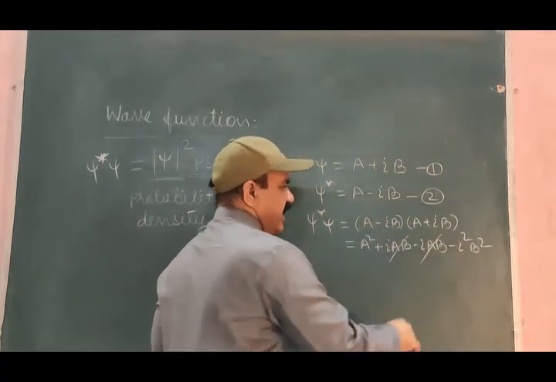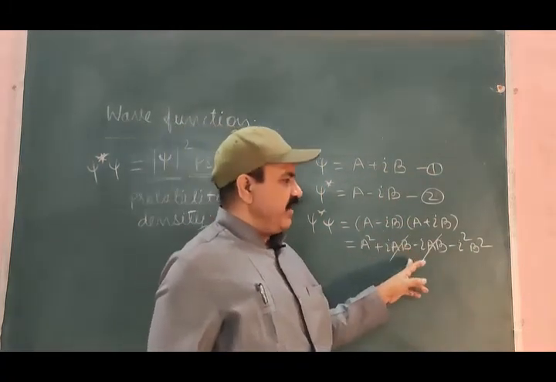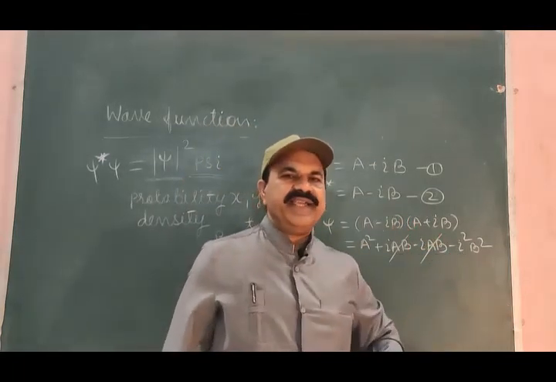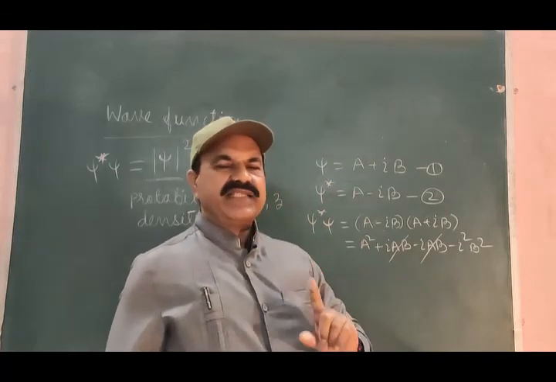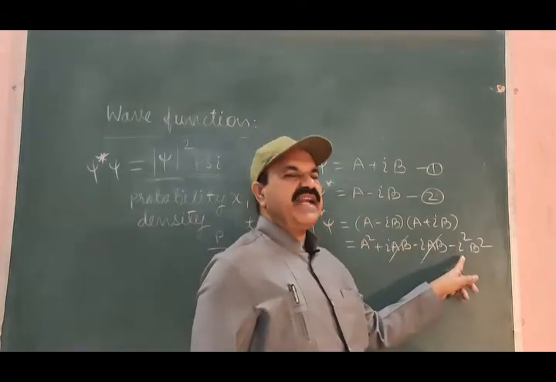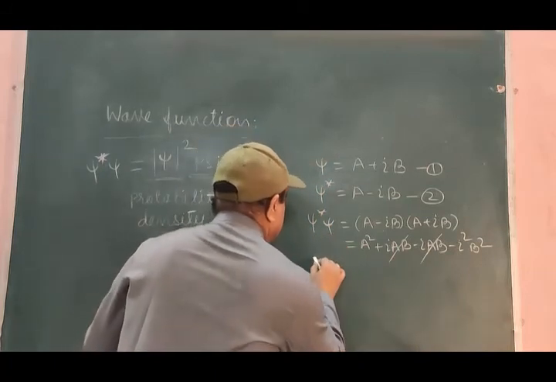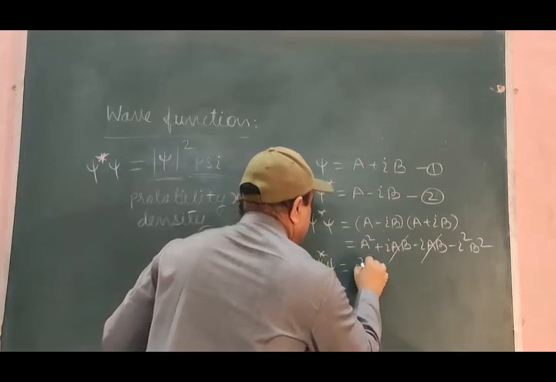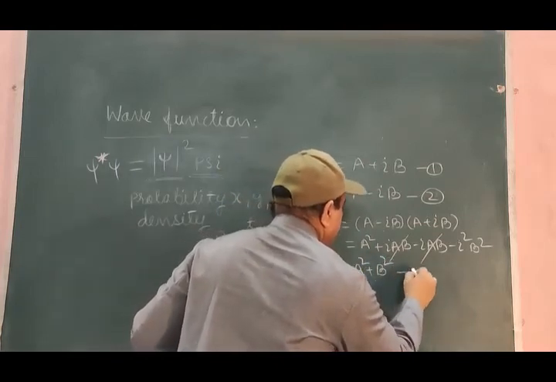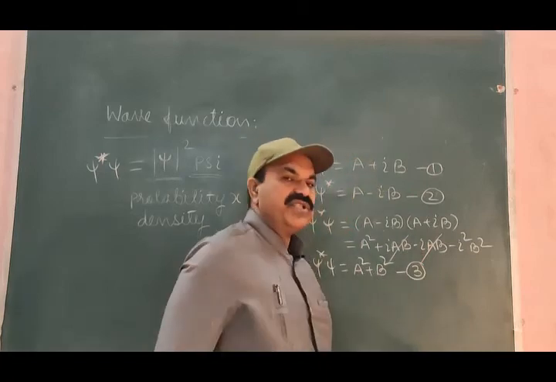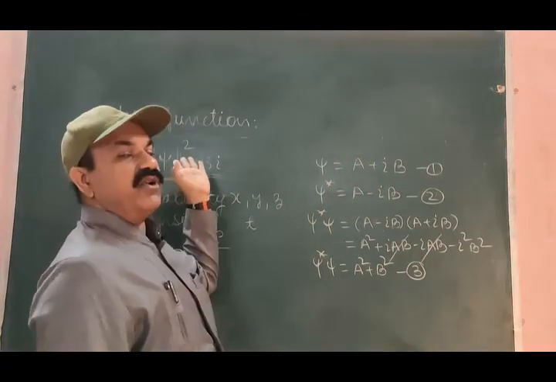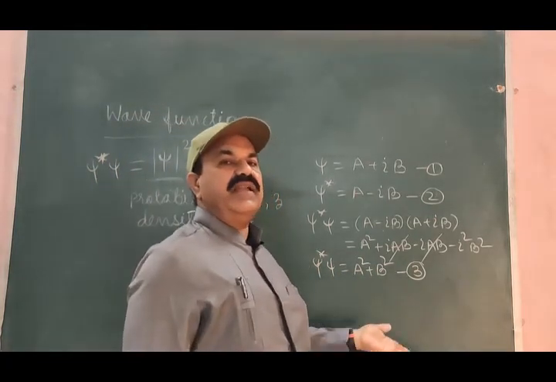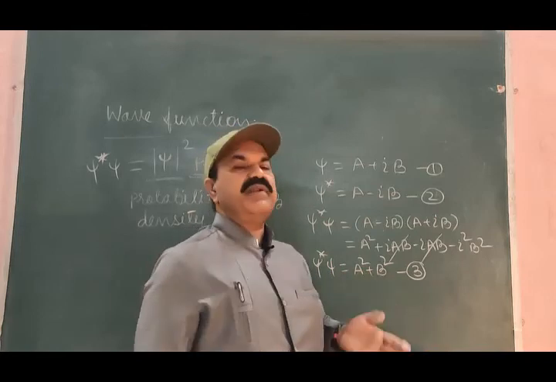The plus iAB and minus iAB get cancelled. What is i square? i is the square root of minus 1, so i square is minus 1, and minus 1 into minus gives plus. So this psi star psi, which we have taken as the square of the modulus of psi, is always A square plus B square. A is real, B is real, therefore A square plus B square is real.